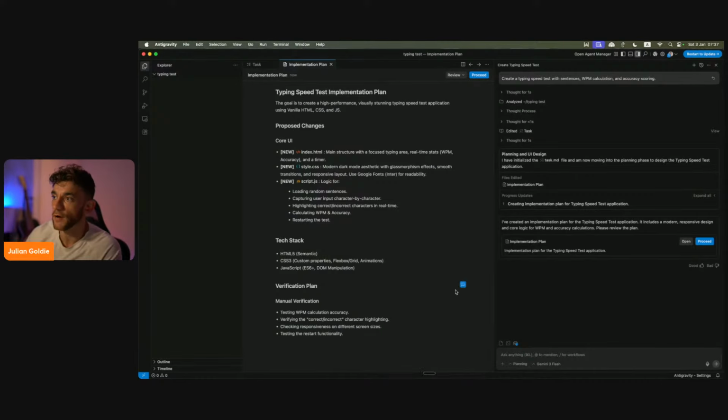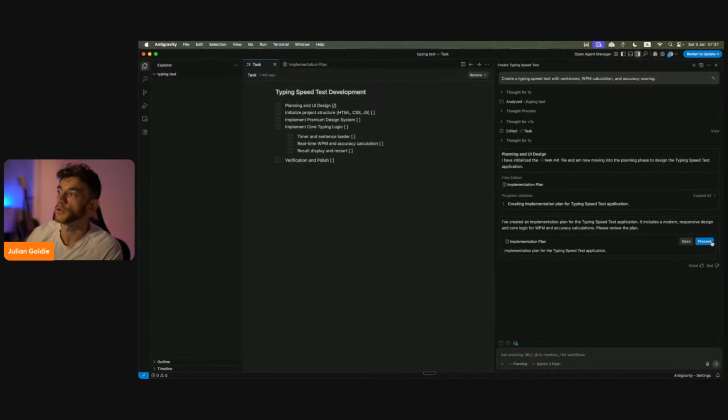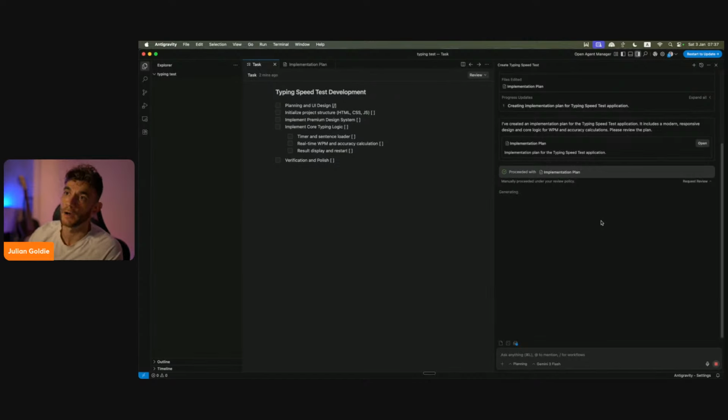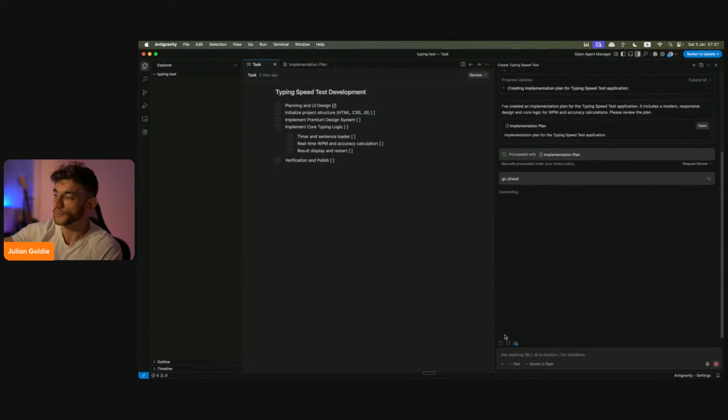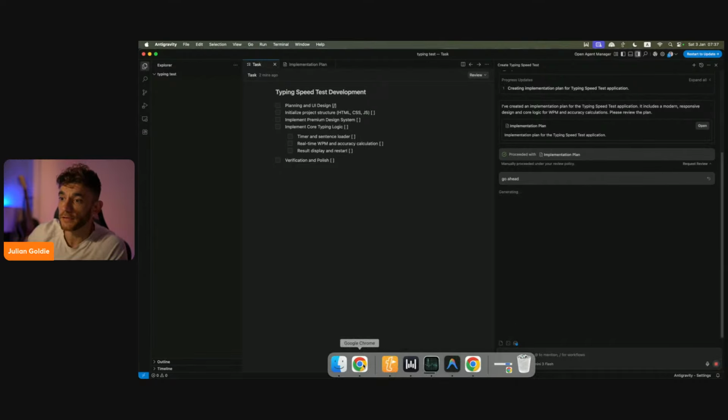So if we go back to anti-gravity now, it's got the implementation plan, as you can see, and we've got the task over here. So we're going to click on proceed, and by proceeding, we can start building this out. Again, I need to just quickly switch that back to fast mode, as you can see. Go ahead. And that's basically how it works.